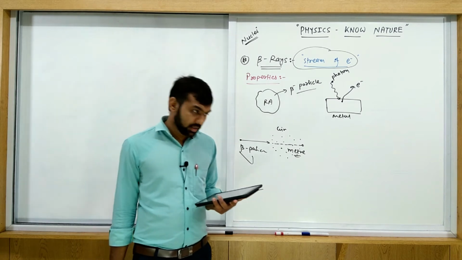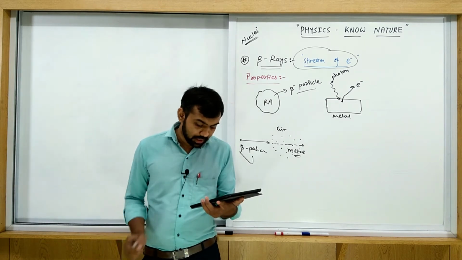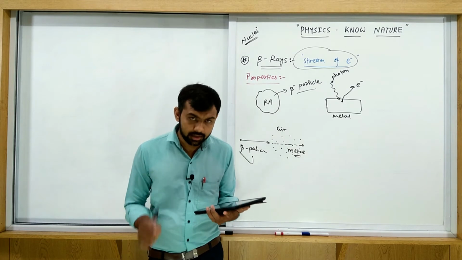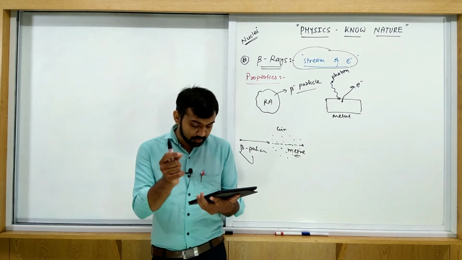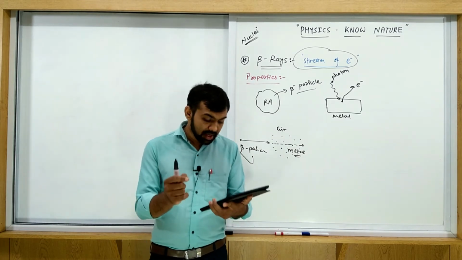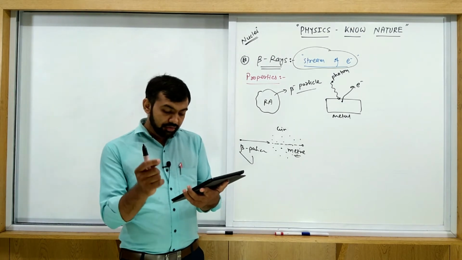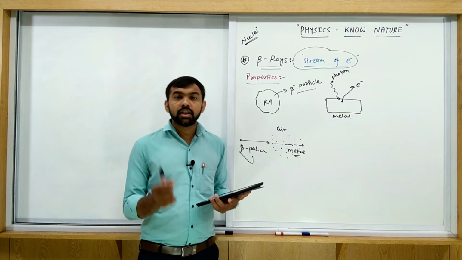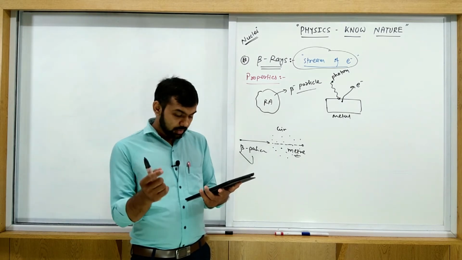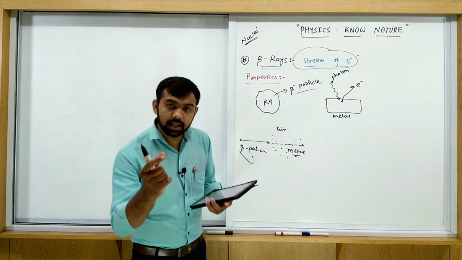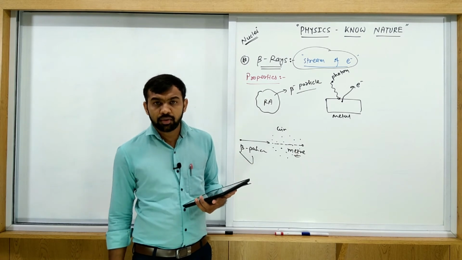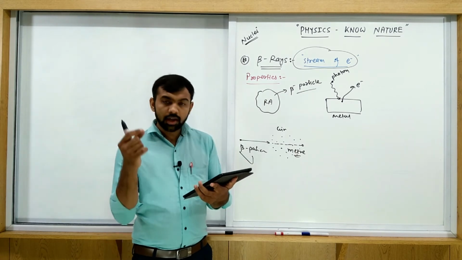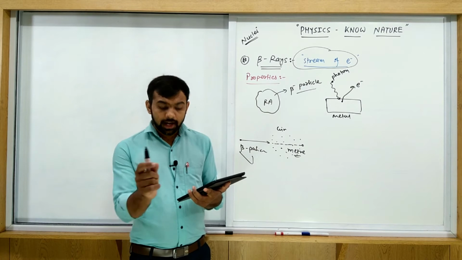All beta particles have different energy, you must note this properly. All beta particles coming from a particular decay scheme have different energy.